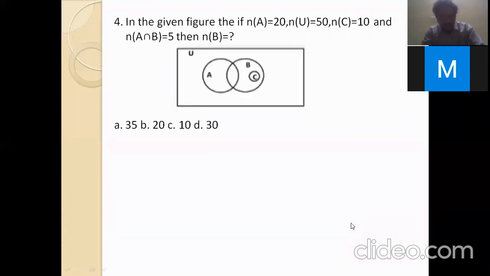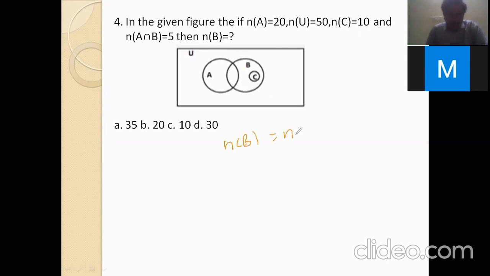Next, another question. In the given figure, n of A value is 20. n of U, the total, is 50. n of C value is 10. And n of A intersection B equals 5. So what is the value of n of B? How do we find n of B?